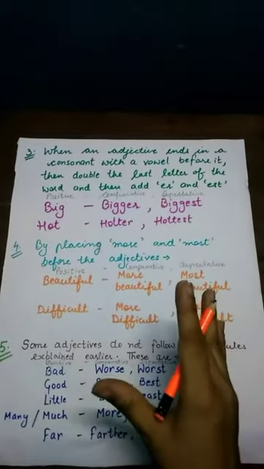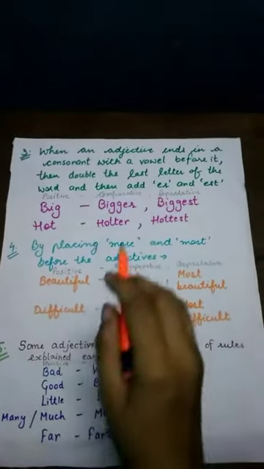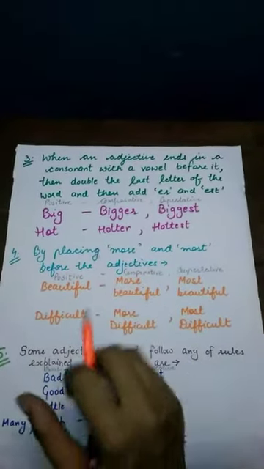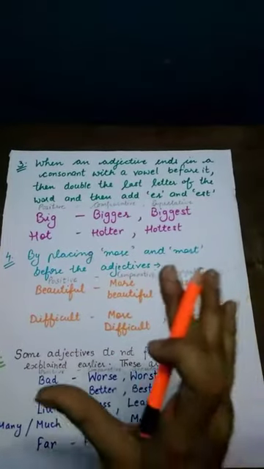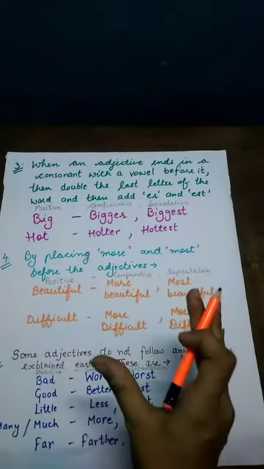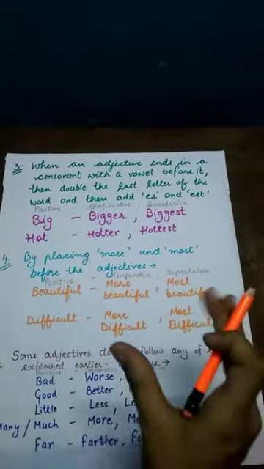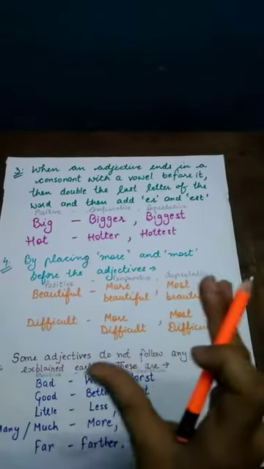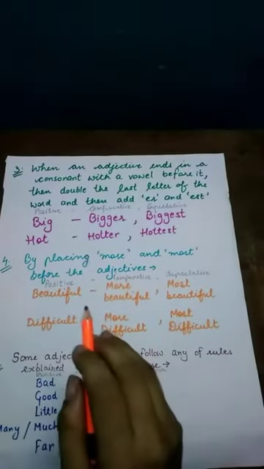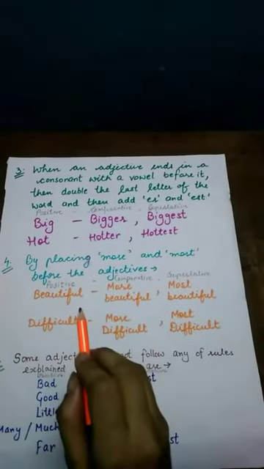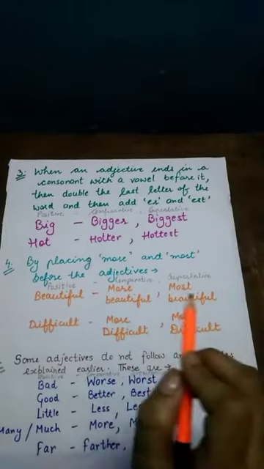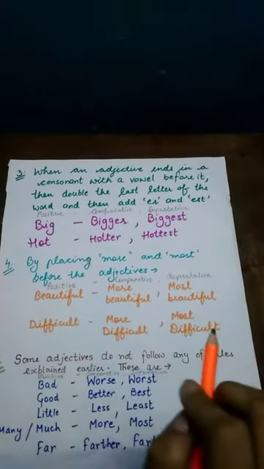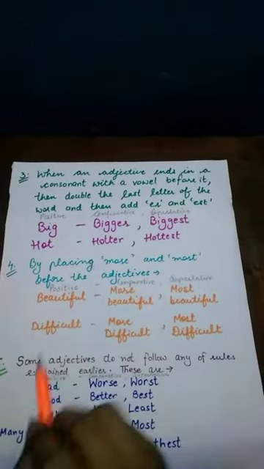Now let's talk about the rule number 4. By placing more and most before the adjectives. Now students, there are some adjectives that do not use er and est with them. Instead of that, they add more and most. Now read out the following examples. Beautiful, more beautiful, most beautiful. Difficult, more difficult, most difficult.